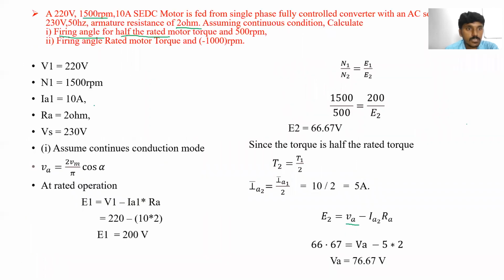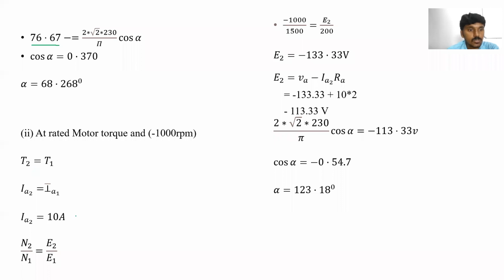Already we have been given this in the numerical data. 10 amperes he has given. This is the rated motor current, so that is the rated motor torque also. So IA2 is equal to 10 amperes. So we know the formula.